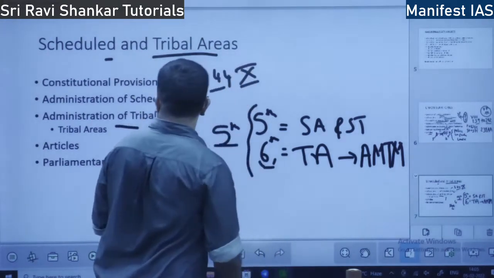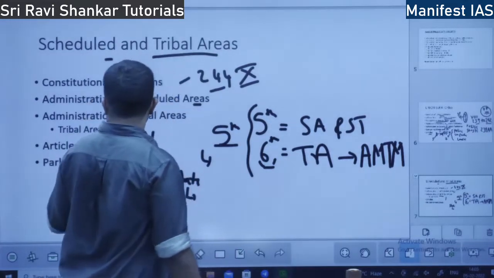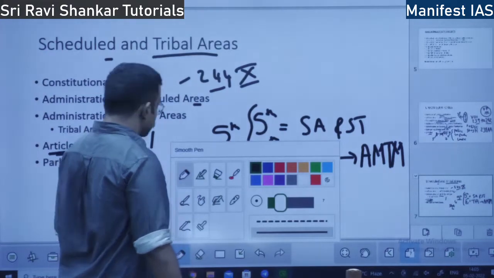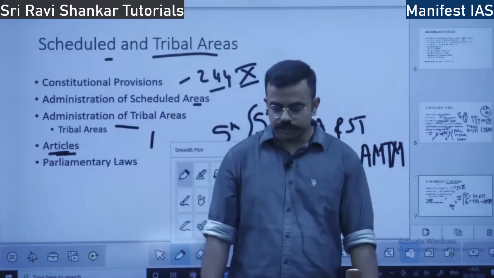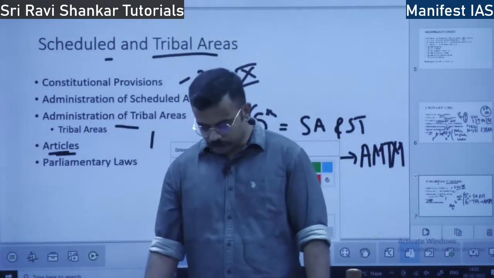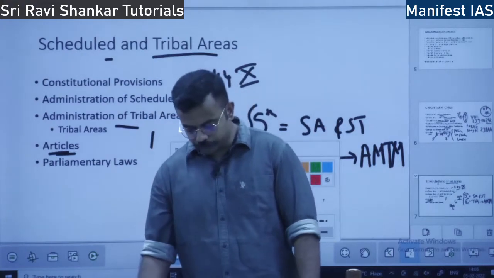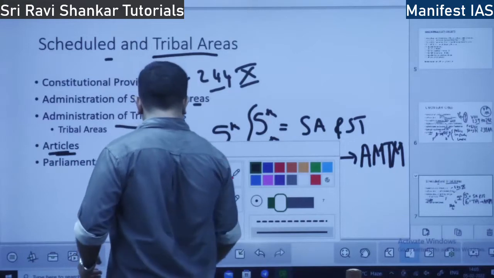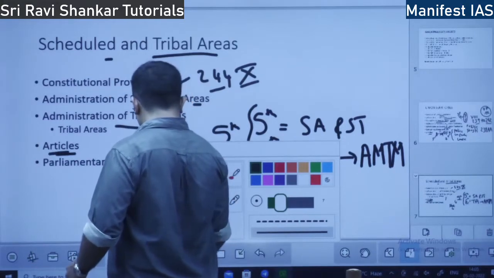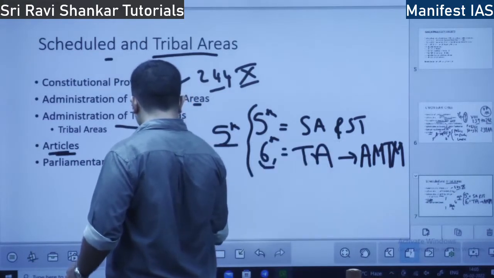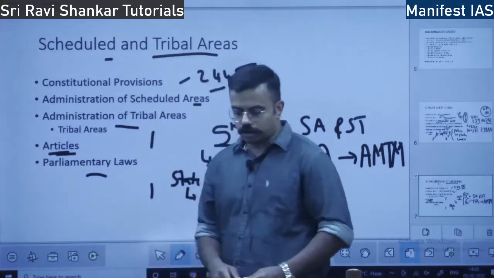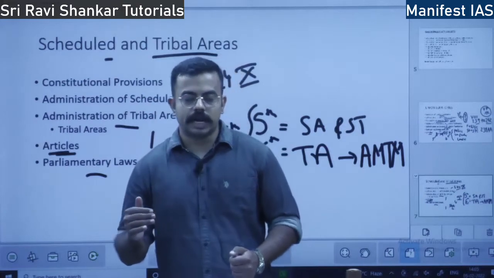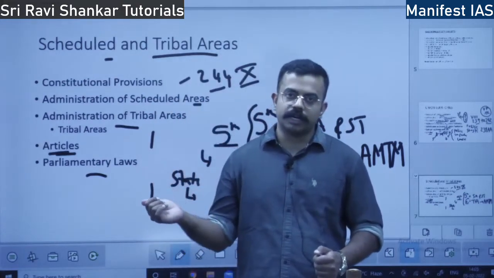What is the article when it comes to administration of tribal areas? I told Article 244 is the article when it comes to administration of tribal areas. Okay, what about parliamentary laws? I told that parliamentary laws and also state laws do not apply to these districts.